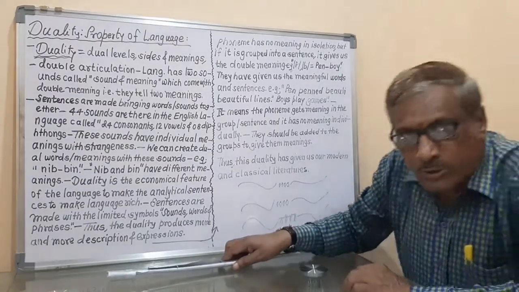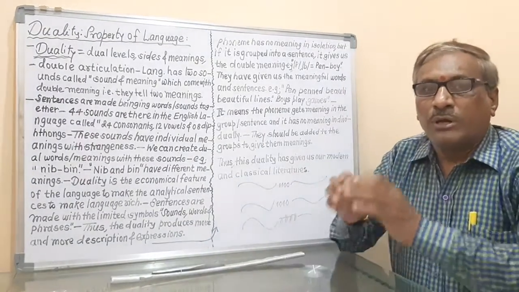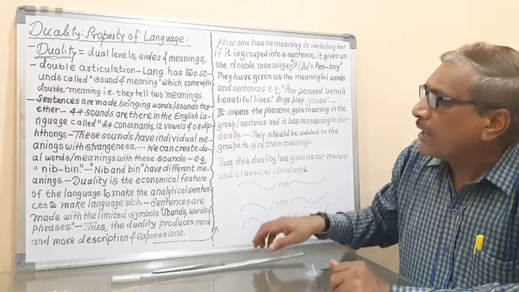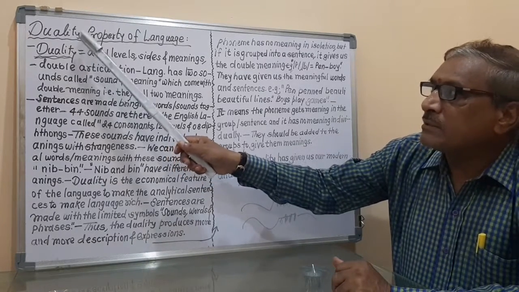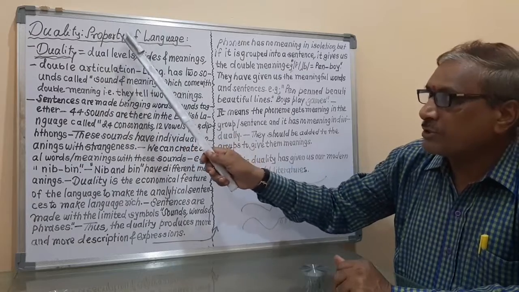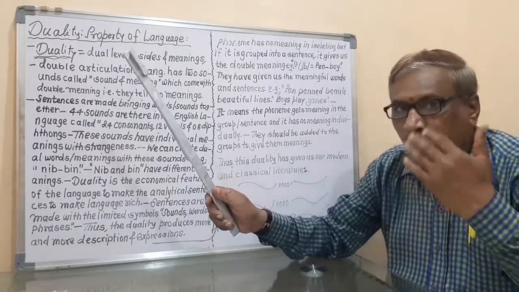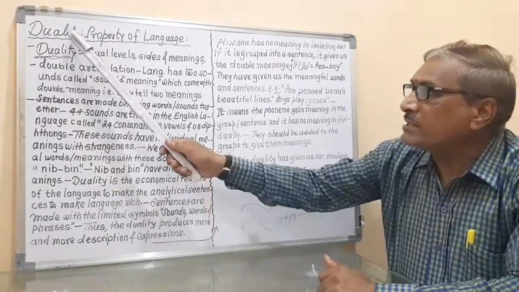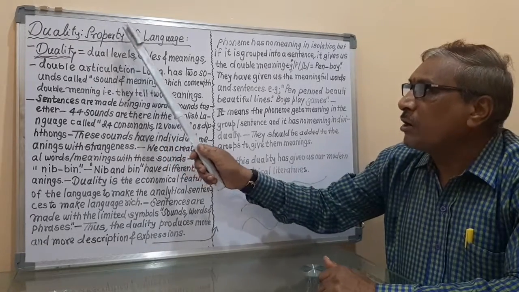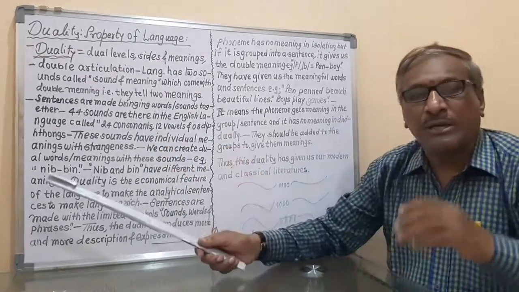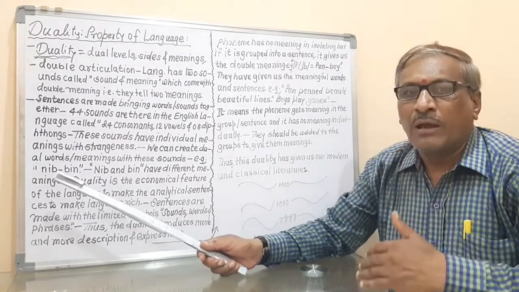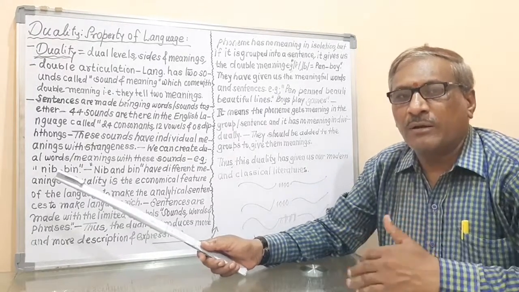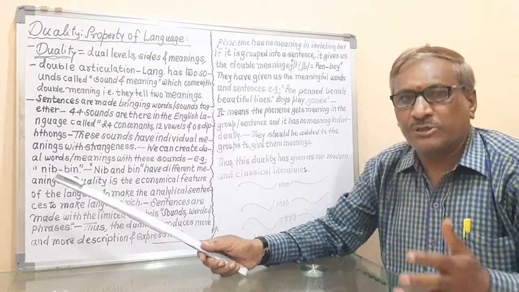So today we have finished the topic of today, and that is duality as the property of language. So what is our topic? Our topic is duality, the property of language. In this lecture we have finished this topic, and then we will see the next topic in the next lecture.